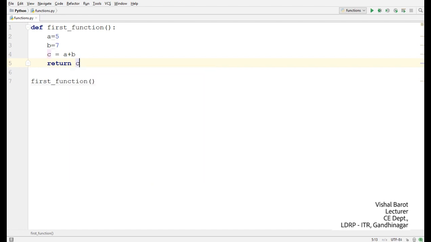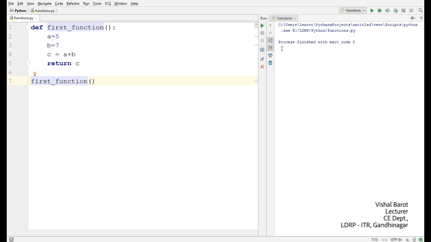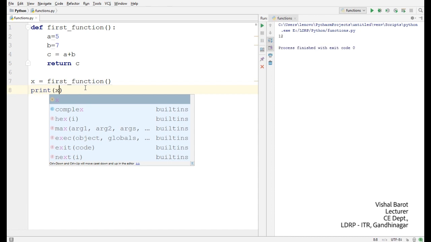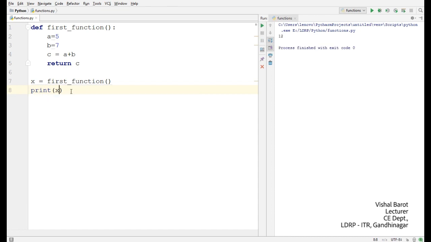If I call it this way, it does not print anything, because when I call the function, it returns some value, but I did not store it anywhere. So I write x is equal to function, and run the program again, but it does not print anything because I did not print that value. When I use a print statement to print the value of x, it will print the result.